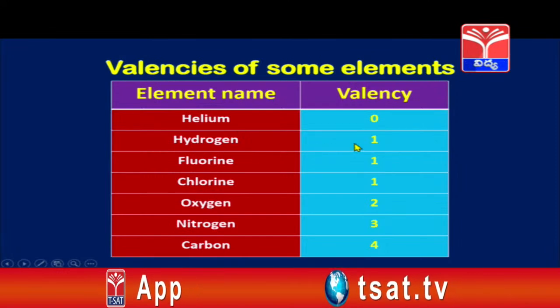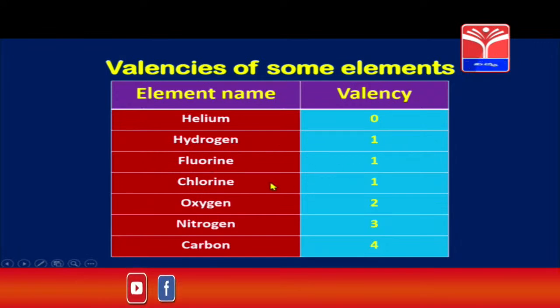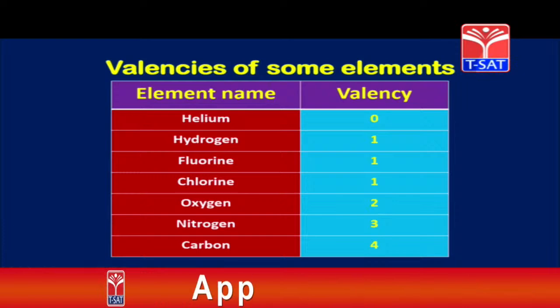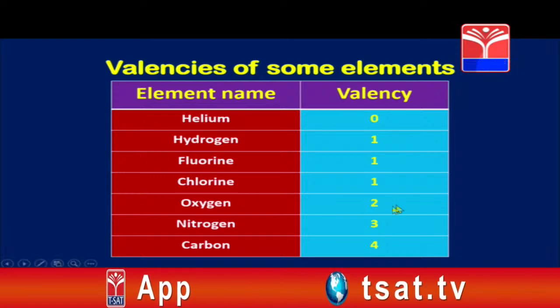Hydrogen has valency 1. It can combine with one element, and fluorine and chlorine also have one valency each. Oxygen has a valency of 2, which means it can combine with 2 atoms of one valency. Nitrogen has 3 valency and carbon has 4 valency.